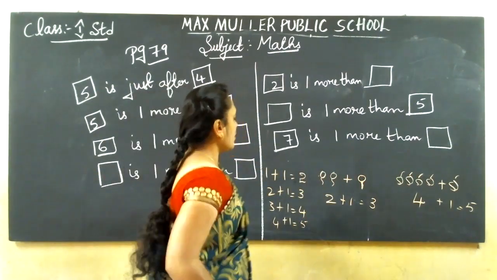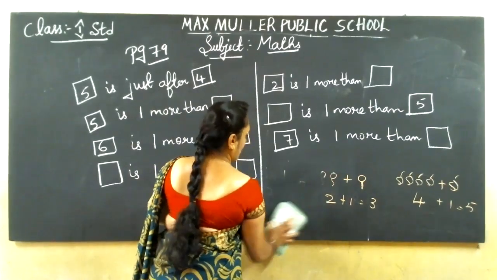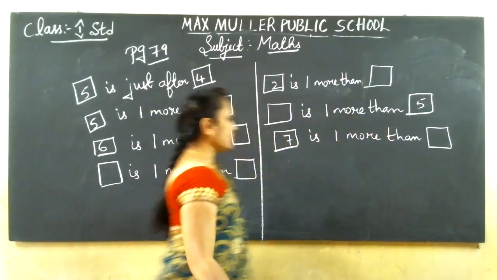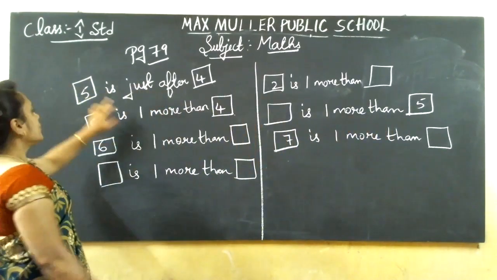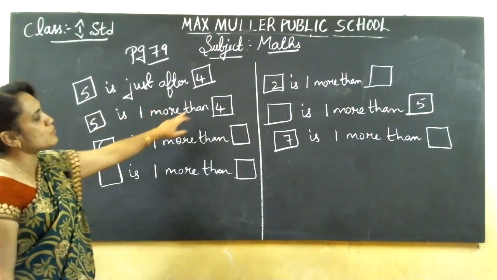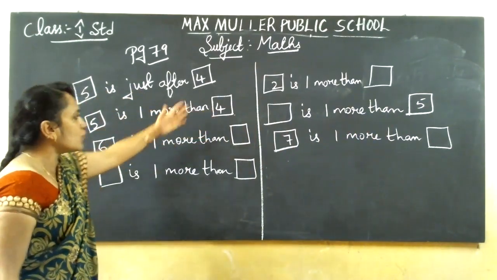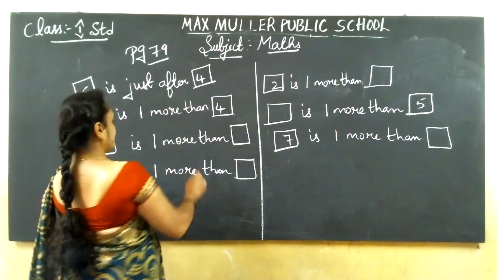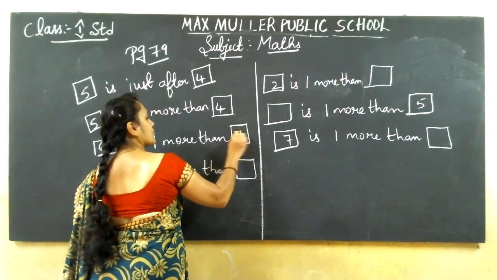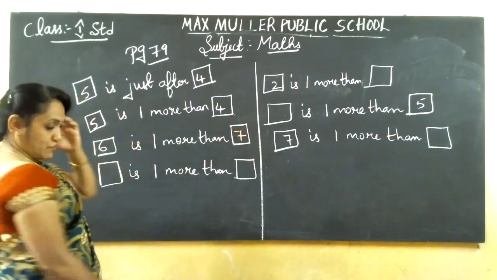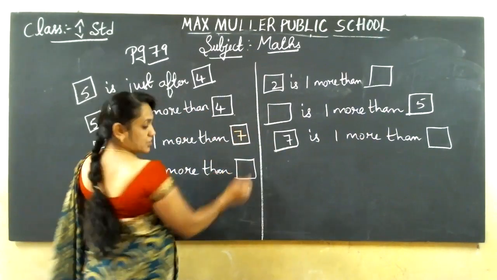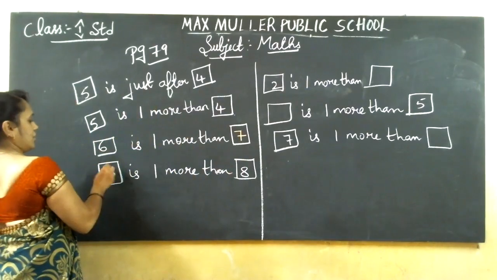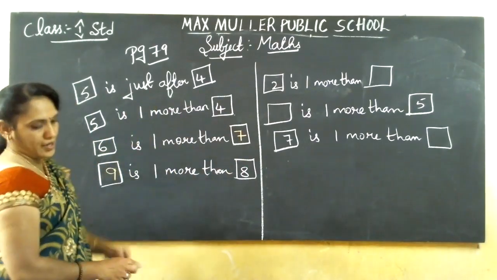Now, if you add one more than, what is the answer? Shall I start? Yes, see. For some they have written 5 is just after 4. 5 is 1 more than 4. Means for 4, if you add one more extra, it will become 5. Dash is 1 more than 8. This side they have printed already: 8. You should write here 9. 9 is 1 more than 8.